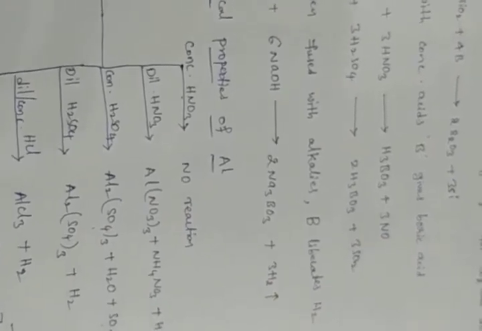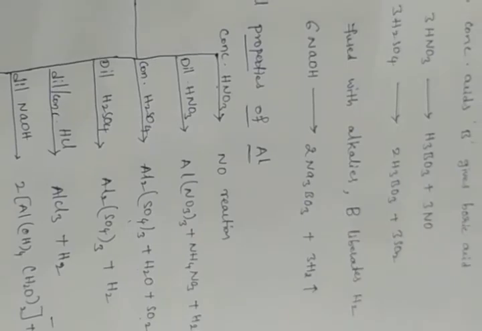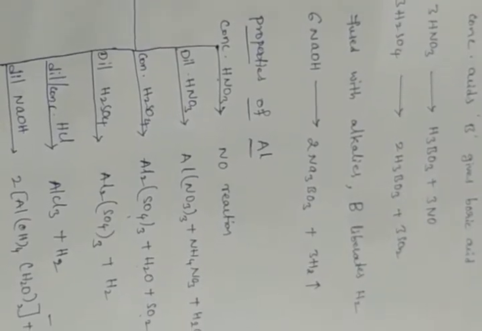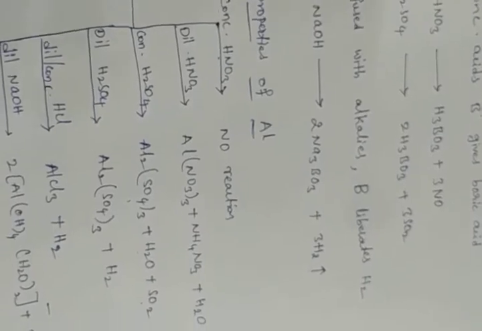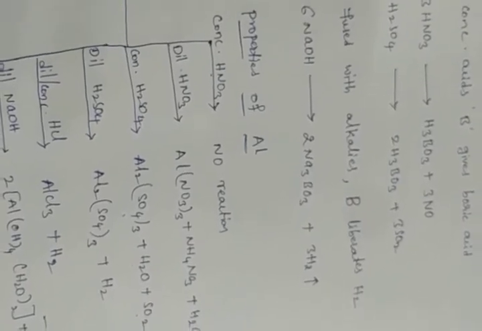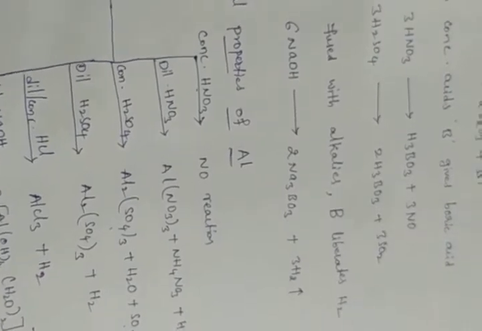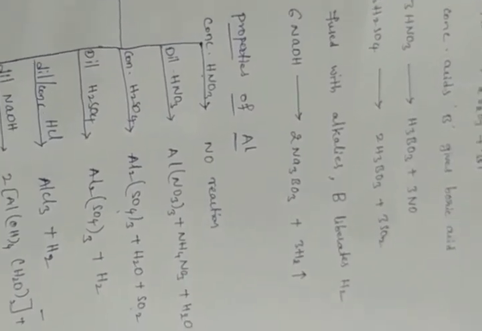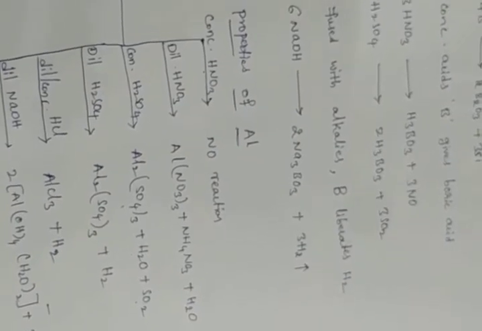Okay, so this is very important. Aluminium does not react with concentrated HNO3 and it will react with dilute HNO3 to form aluminium nitrate and ammonium nitrate and water molecule. With concentrated H2SO4, it will form the aluminium sulfate, water molecule and sulfur dioxide. And with dilute H2SO4, it will form aluminium sulfate and hydrogen.